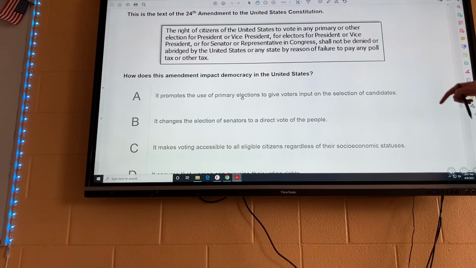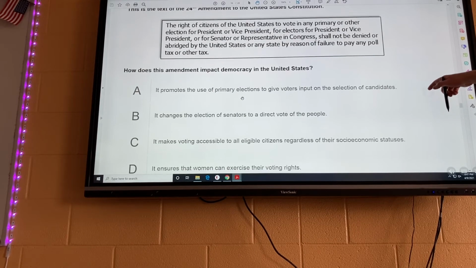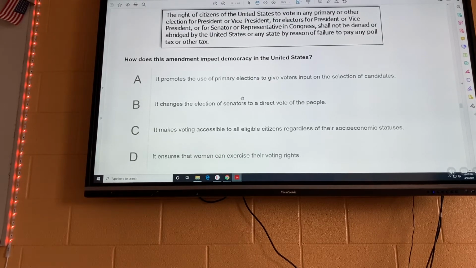All right, pretty easy right here. This is the text of the 24th Amendment to the United States Constitution. So check it out, it's about poll tax. The 24th Amendment is all about abolishing poll taxes.